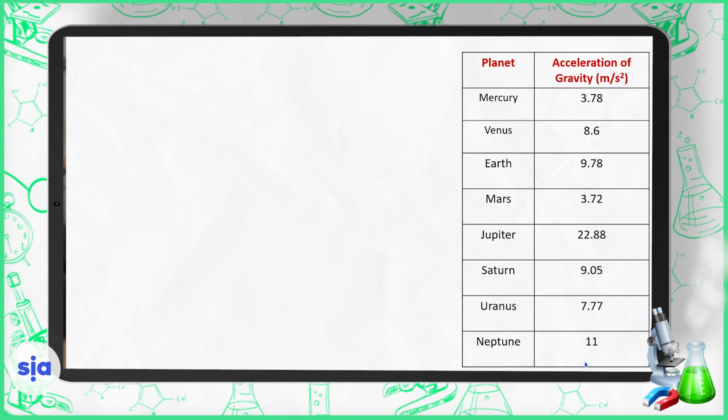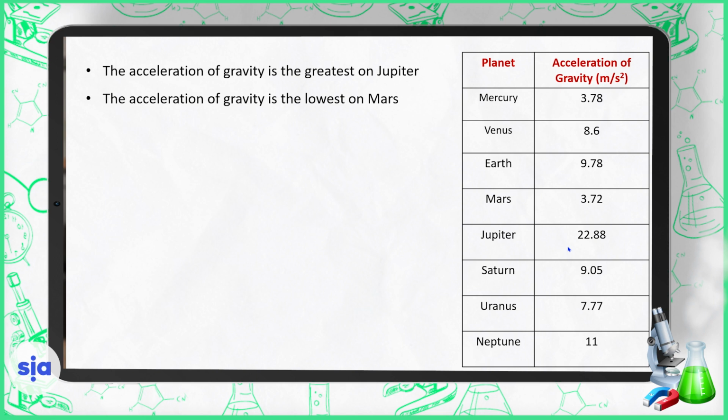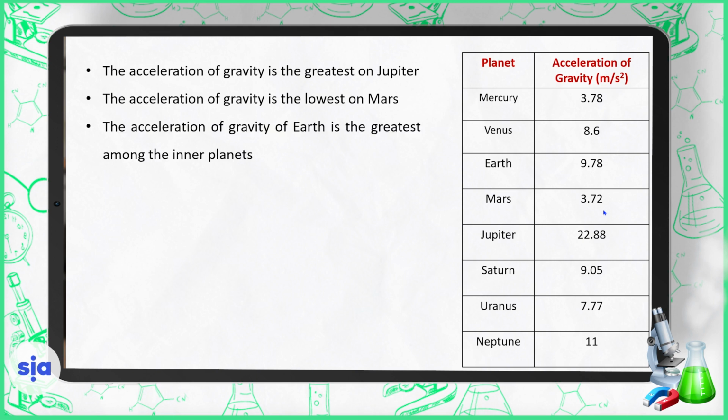Here is a table showing different acceleration of gravity of different planets. We can notice the following. The acceleration of gravity is the greatest on Jupiter. The acceleration of gravity is the lowest on Mars. The acceleration of gravity of Earth is the greatest, but among the inner planets only.